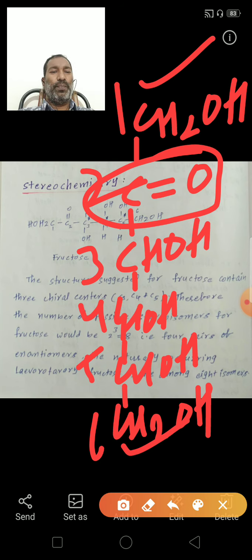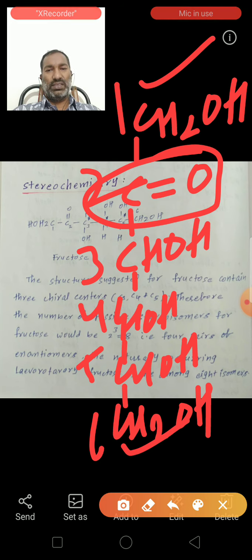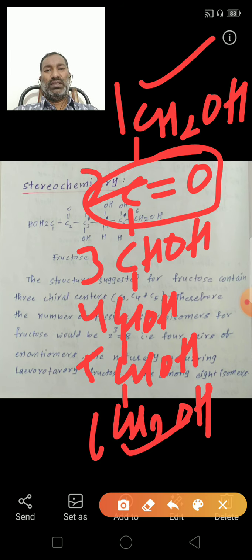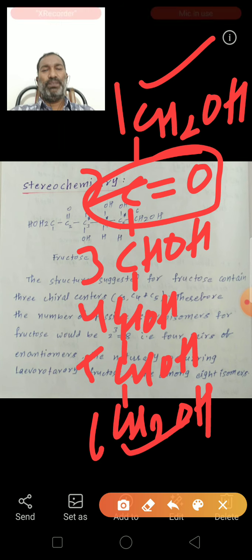Fructose contains 6 carbons, so it is a hexose, and it contains the keto functional group, so fructose is a ketohexose.